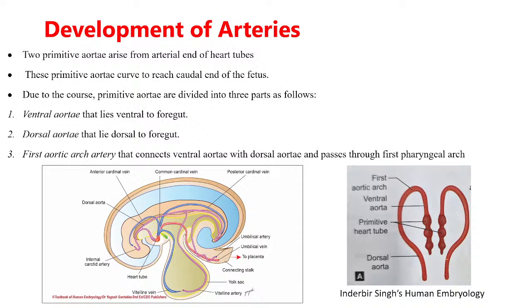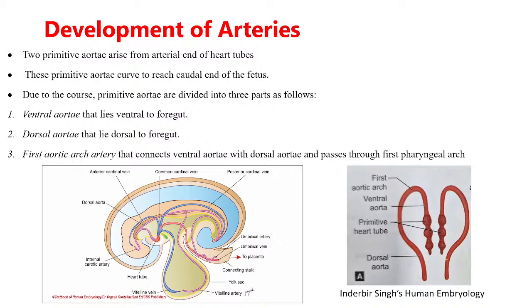So the part which lies ventral to the foregut, so this here developing embryo, here is the foregut. The part which lies ventral to the foregut, that is the ventral aorta. So there are basically two ventral aorta and two dorsal aorta on either side. Okay, so there are two primitive aorta.